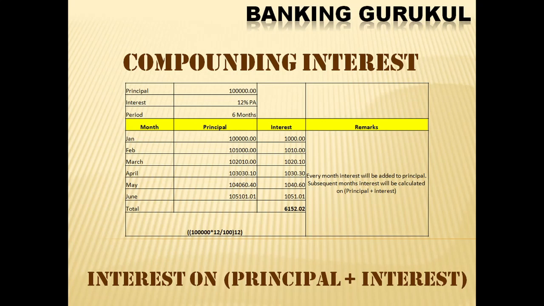In simple interest we got 6000 rupees, but in compounding interest we got 6152 rupees as interest after 6 months.